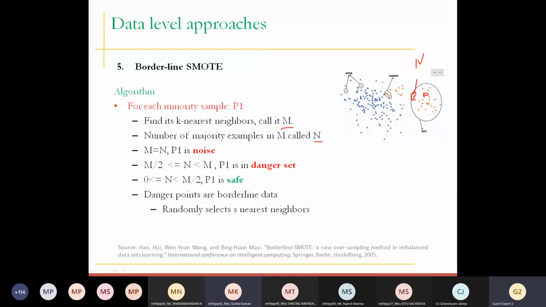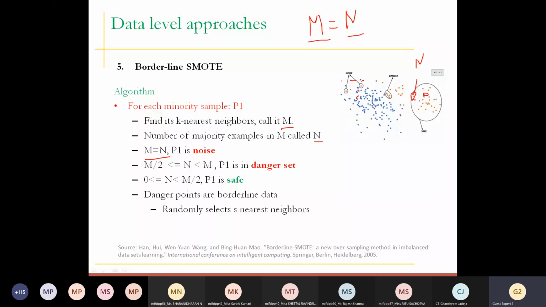Okay, fine. So you understand this. Once we have M and N, I repeat, M is the total number of neighbors and N is the number of records out of those neighbors which belong to the opponent class. When M is equal to N, all the neighbors that you have identified, suppose this one, this one, this one, and this one, belong to the majority class, which means it can be treated as noise. So first we are categorizing what is noise, what is danger, and what is safe.